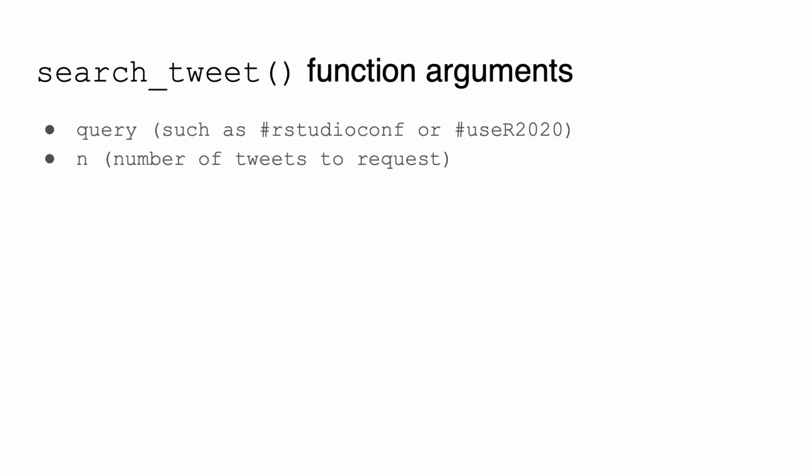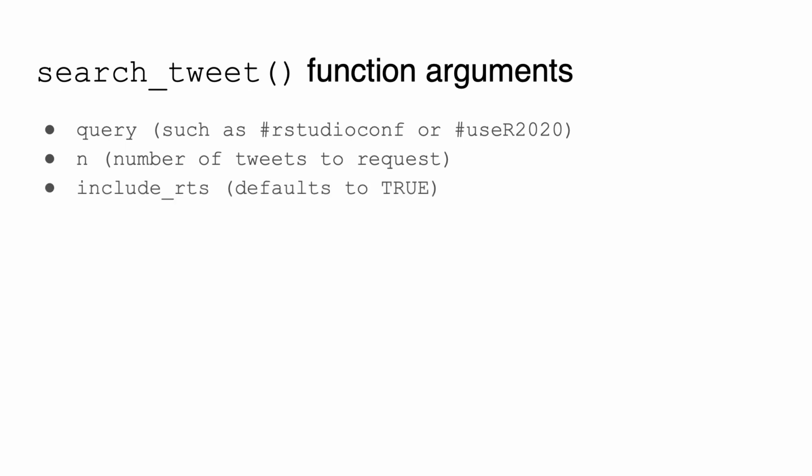But here's another important thing you need to know about searching tweets by keyword. Unfortunately, the search only goes back around 6 to 9 days unless you pay for a premium Twitter API account. So you can't use rtweet to search today and find RStudio Conference tweets from last year. You won't be able to search 2 weeks after a conference to get those tweets. So you'll want to make sure to save the older ones you might want in the future.